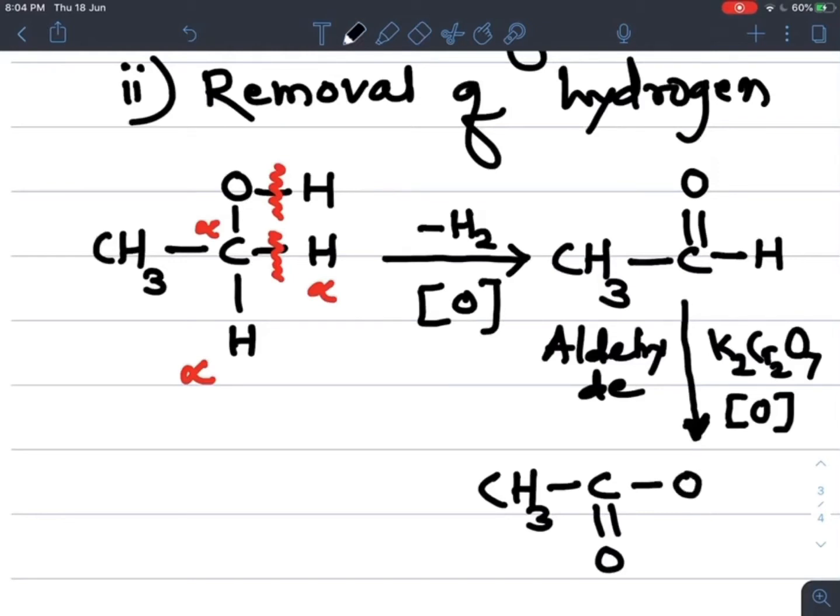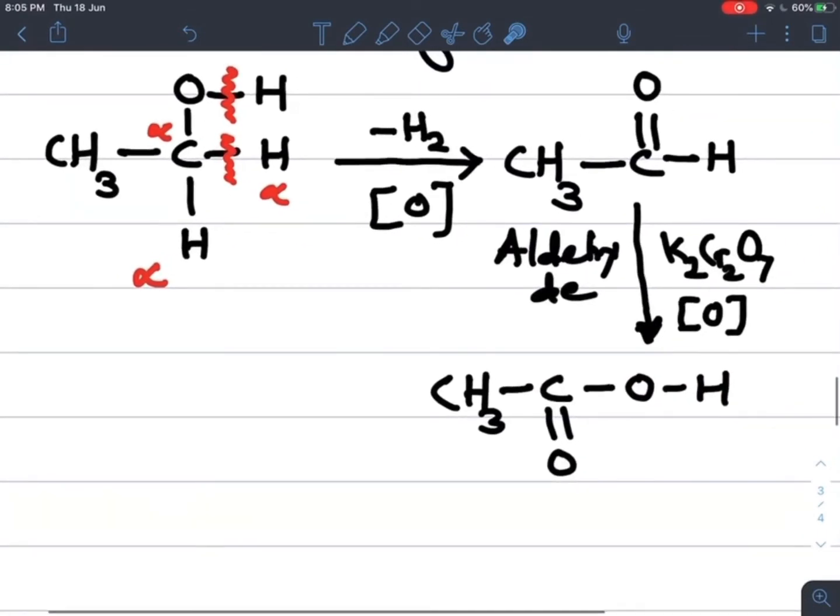Addition of this oxygen takes place in between this carbon and hydrogen, and the functional group of this compound is nothing but COOH, that is carboxylic acid is formed. So finally here we get its corresponding carboxylic acid.